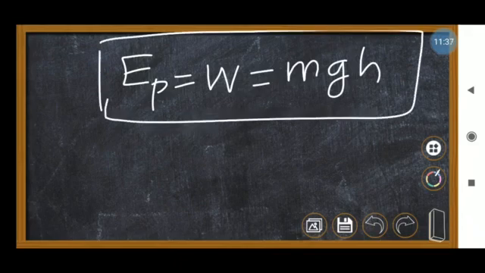Whenever you are changing the shape or position or height, there must be some energy stored in the object. It is by virtue of its property. So potential energy is a property of an object. We cannot say there is no potential energy present on the object. Anyway, I hope you understand.